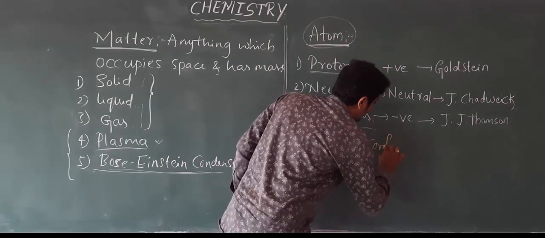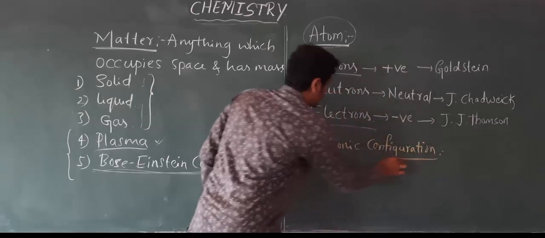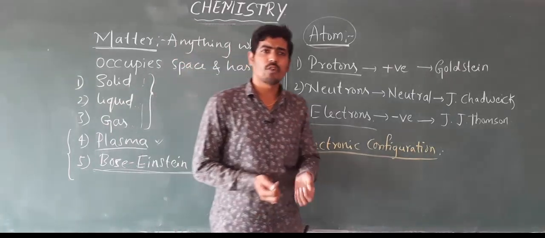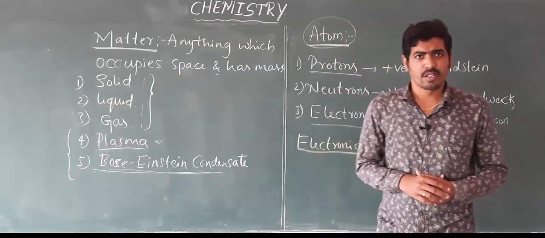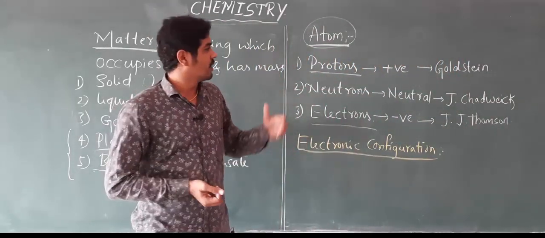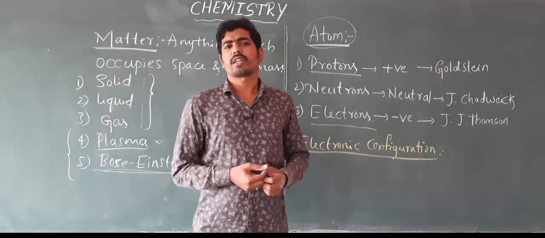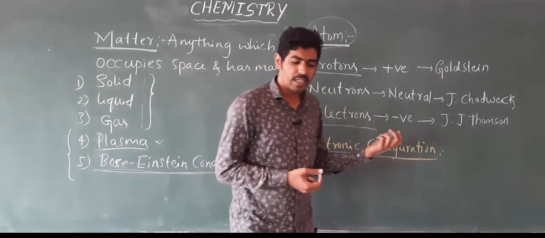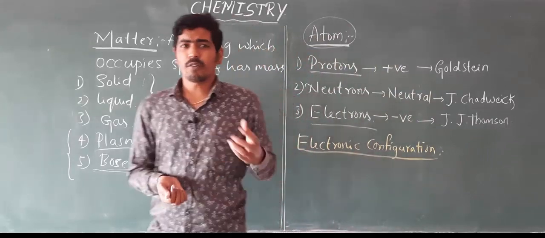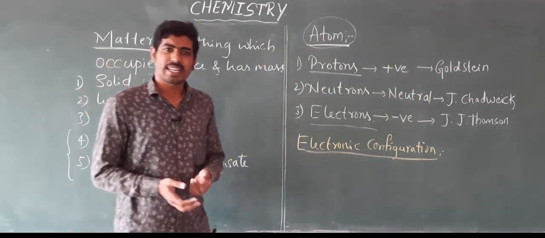Electronic configuration of the atom. Before going to it, you should know the structure of the atom, how an atom looks. Is it circular, or does it have any shape at all? Is it square, triangle or spherical? How does it actually look? All those things we will study in the next video.